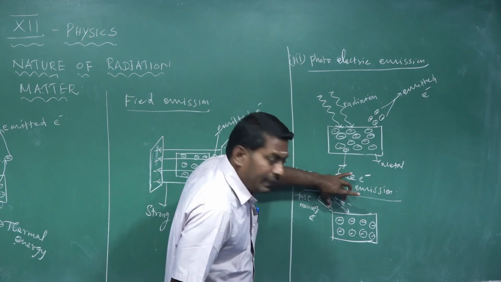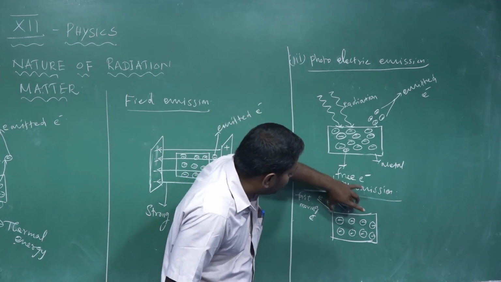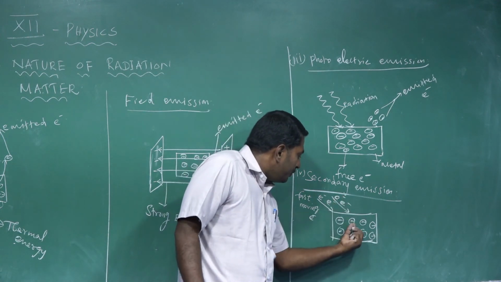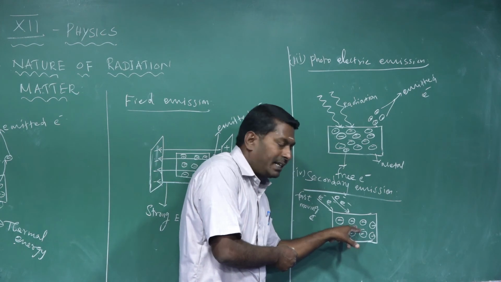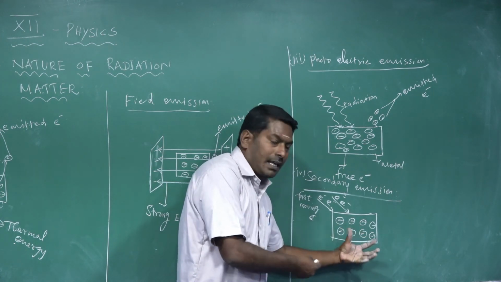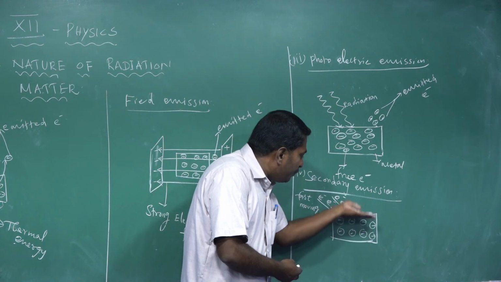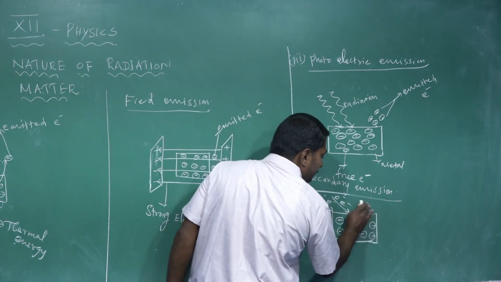These fast moving electrons have more kinetic energy. They strike the metallic surface and transfer some additional energy to the free electrons inside the metal. Then the free electrons have enough energy to cross the surface barrier and leave the surface of the metal.